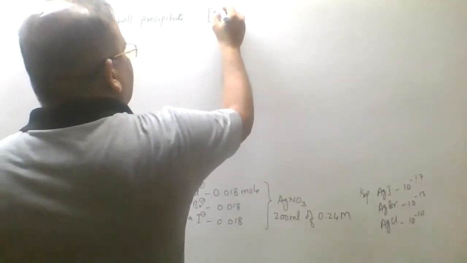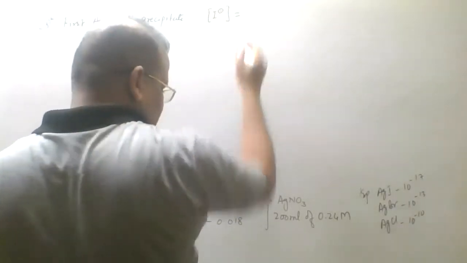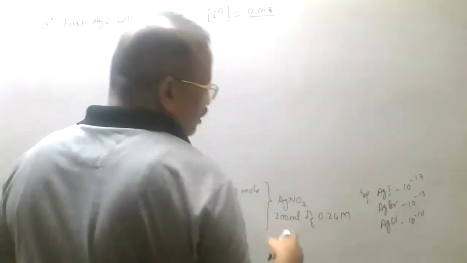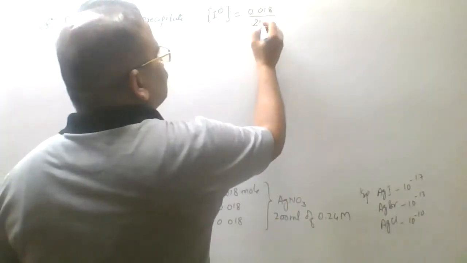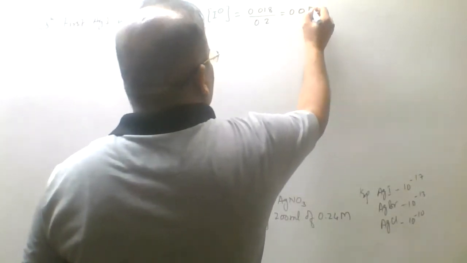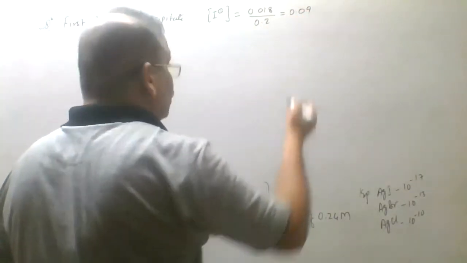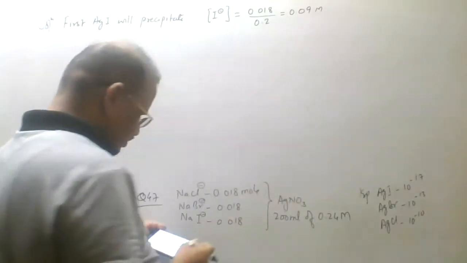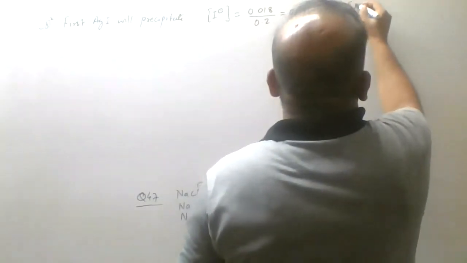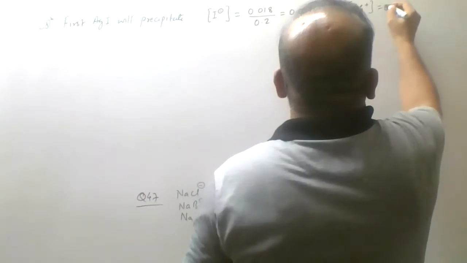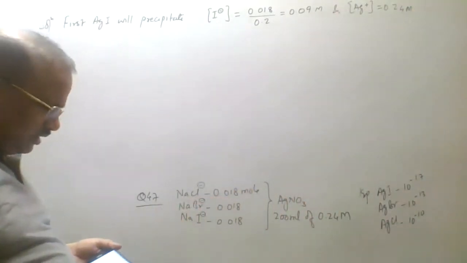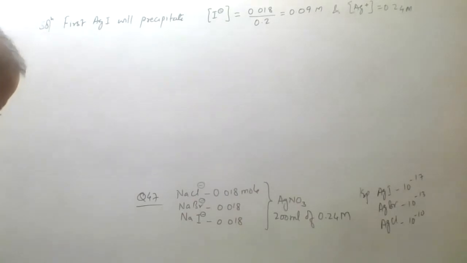So concentration of I negative will be equal to, that is moles कितने given है हमको 0.0818 और वॉल्यूम, टोटल वॉल्यूम कितना given है हमको 200 ml. So liters में कन्वर्ट कर लेते हैं 0.2, that is equal to 0.09 ना. We'll get like this moles per liter, that is. और silver ion concentration अपन को given है कितना, and AgI concentration is given to me, that is equal to 0.24. इतना हमको AgI concentration given है. ठीक है. We're given the AgI concentration also.